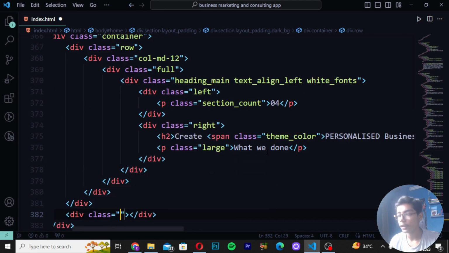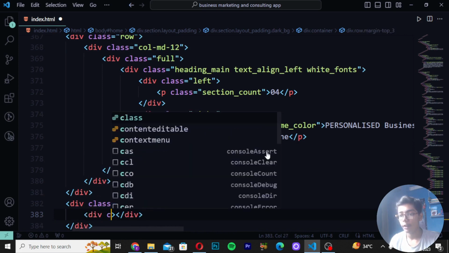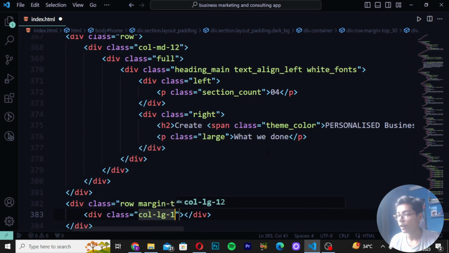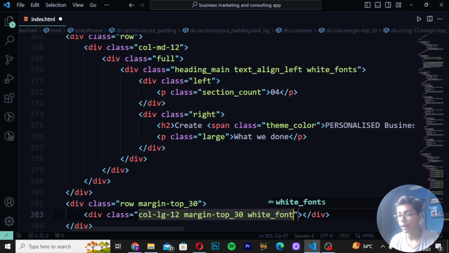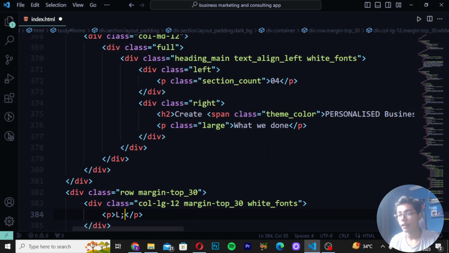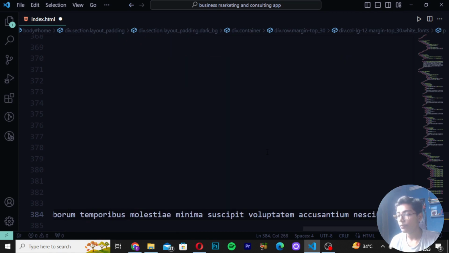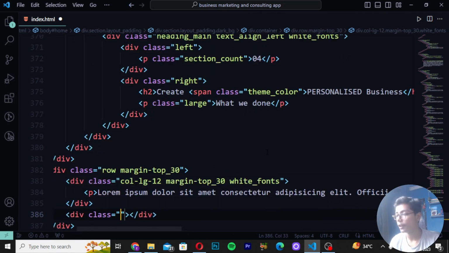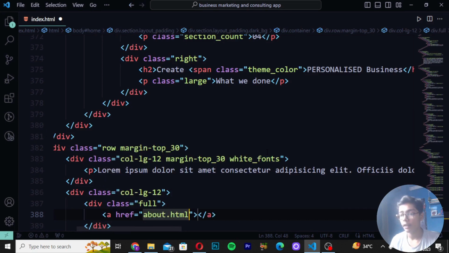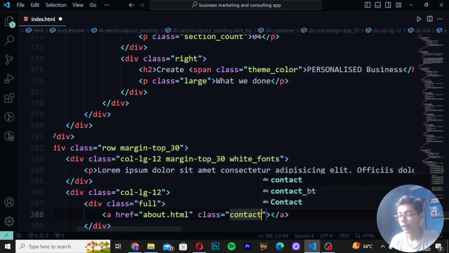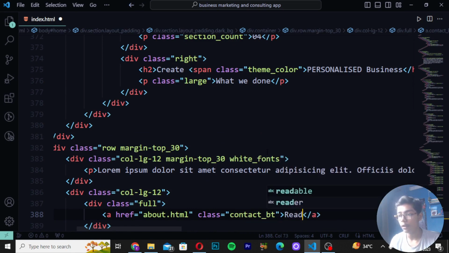Then write here div class, and then write here row margin top, and I will be writing underscore 30. Write here div class, and I will be writing col-md-12, and write margin top. Then here you have to write underscore 30 white fonts like this. So here I will be writing white_fonts. P tag, write here lorem text like this, and then you have to just move after the close div and write div class col-md-12. Write here div class as full. Then here you have to just write a tag, and I will be now just writing here contact_bt, and write here "read more".